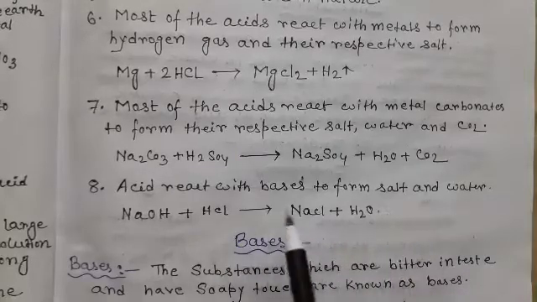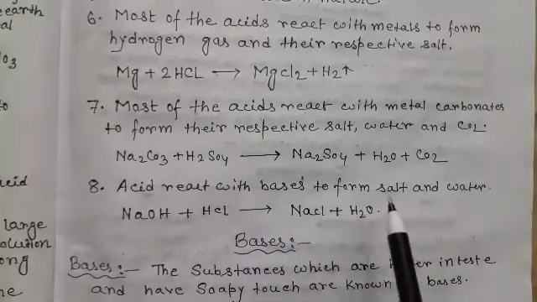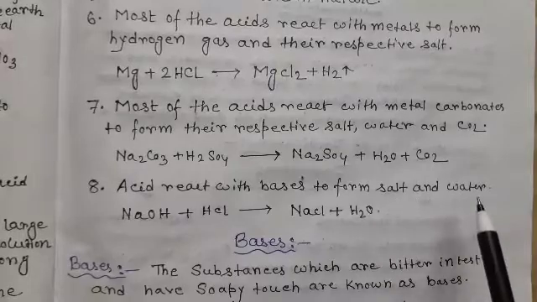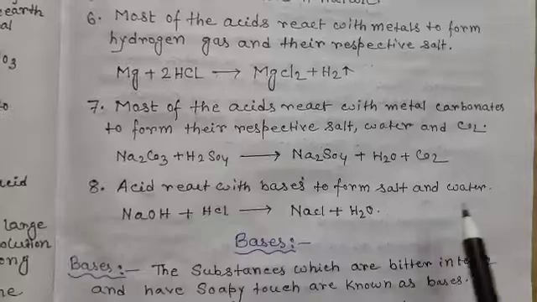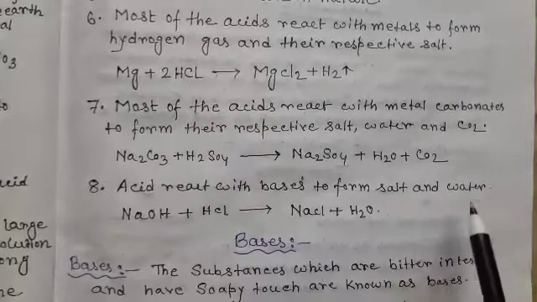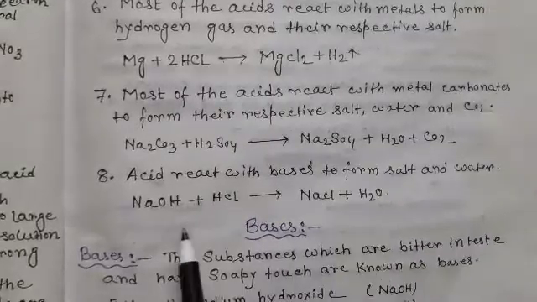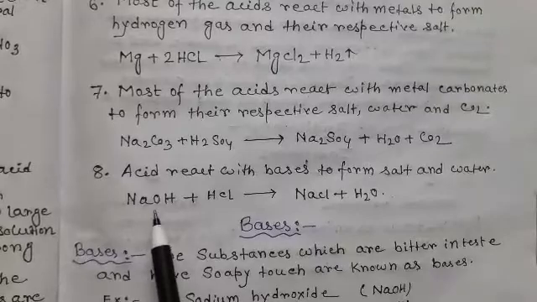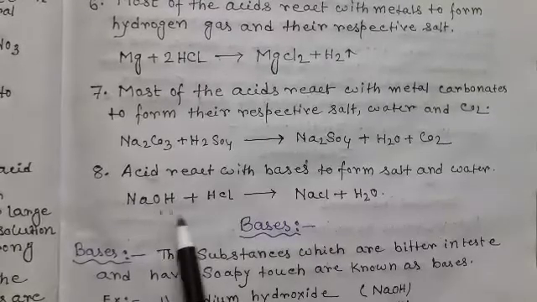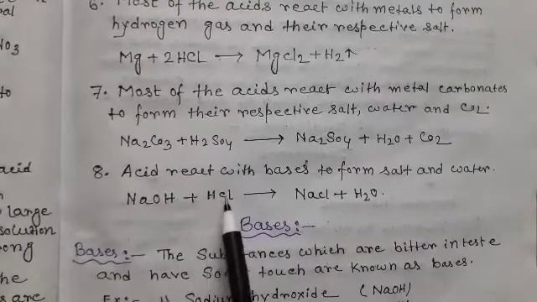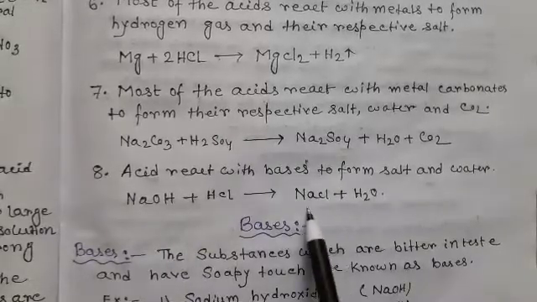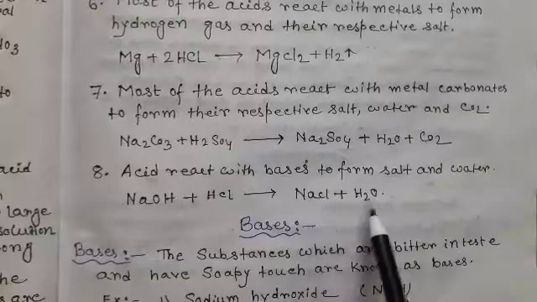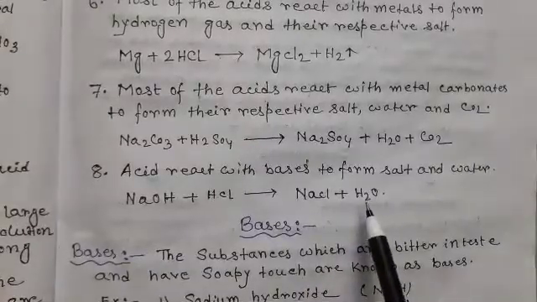Because when the acid and base react, it forms salt and water as products. Both products are neutral, that is why it is called a neutralization reaction. In this reaction, heat is also produced. Here one example is given: sodium hydroxide, that is NaOH, and HCl, that is hydrochloric acid. The base and acid react with each other and form a salt, that is NaCl, and water, H2O.